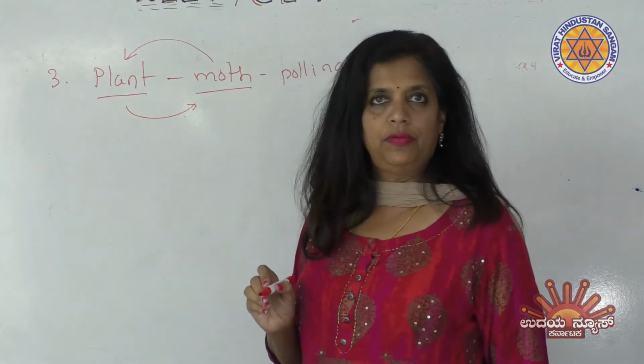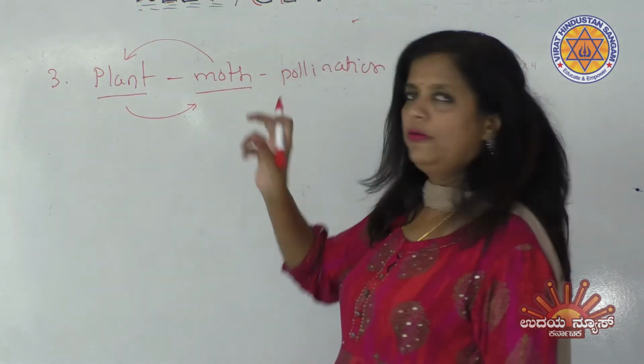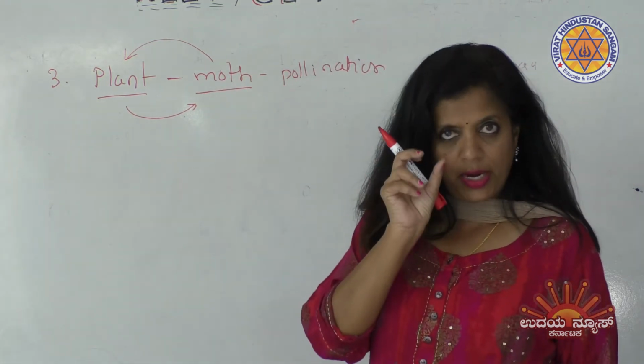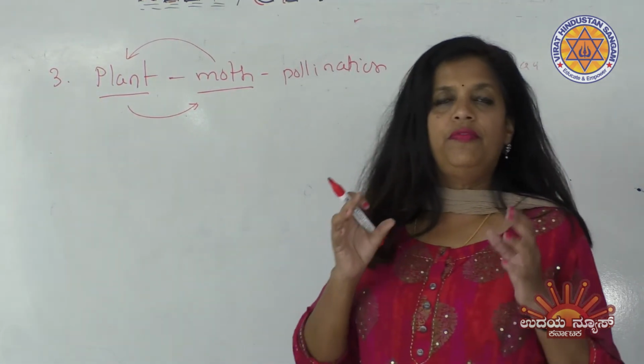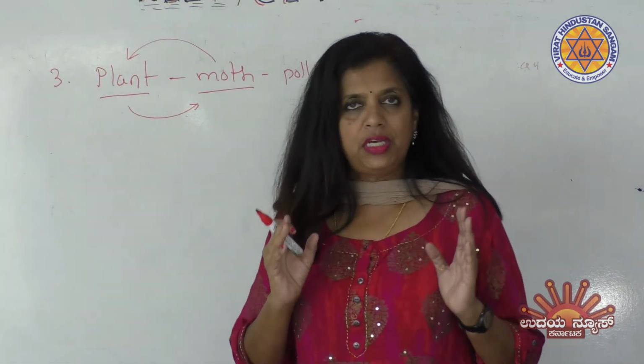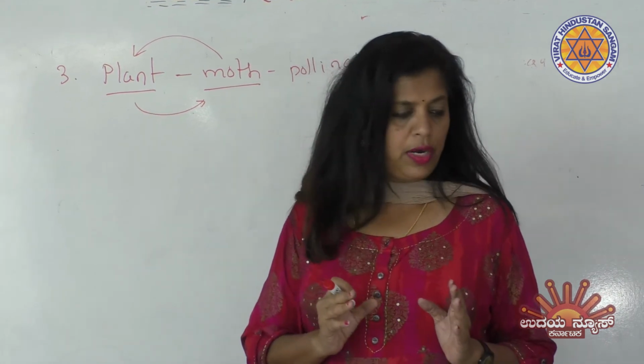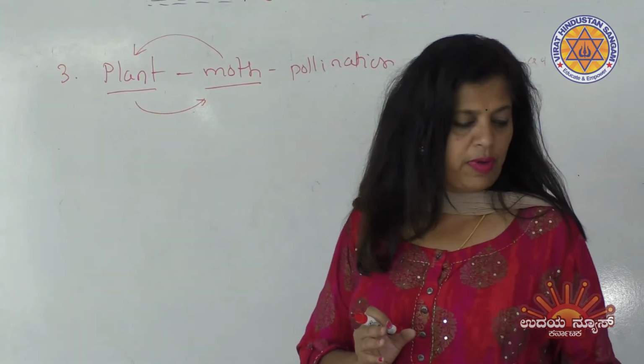That is the question. I have made a small interpretation of it: which plant has a very close relationship with some type of moth, such that without each other they cannot survive?